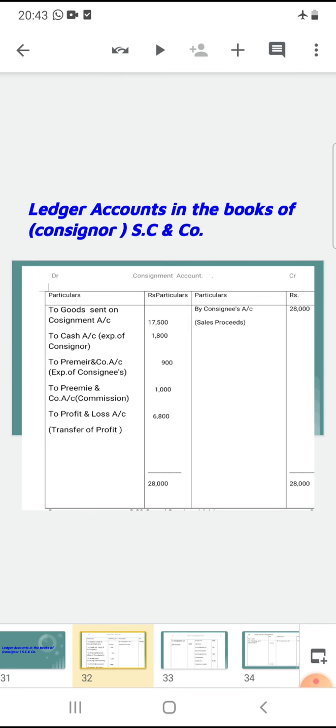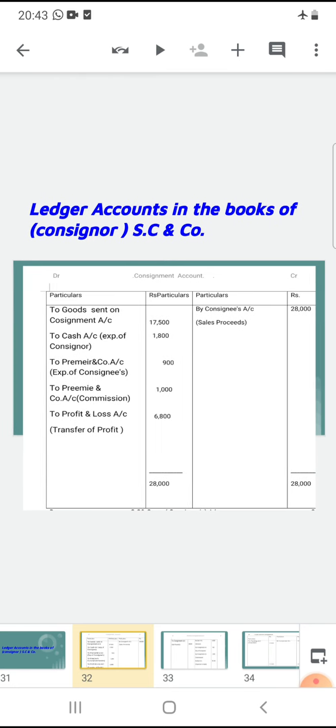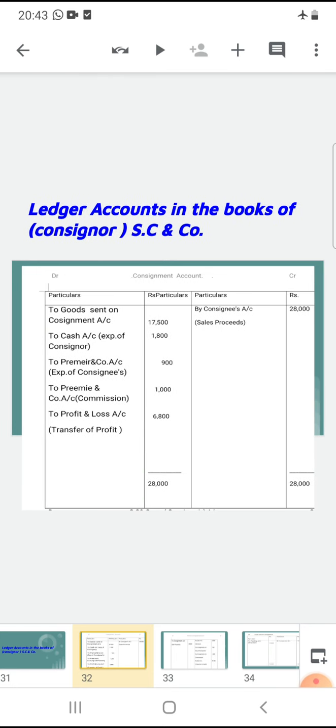Once again, listen carefully. Debit side: goods sent on consignment 17,500, to cash account 1,800 for expenses incurred by consignor, to Premier account for expenses incurred by consignee 900, to Premier account for commission by consignee 1,000 rupees.